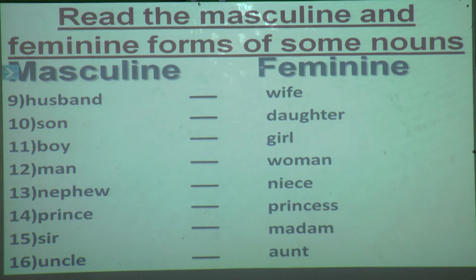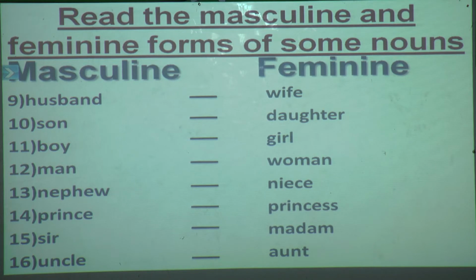Husband, wife. If it is told to write the masculine gender of wife, what are you going to write? Husband. If it is told to write the feminine gender of husband, then you are going to write the answer wife. Son, daughter. Boy, girl.